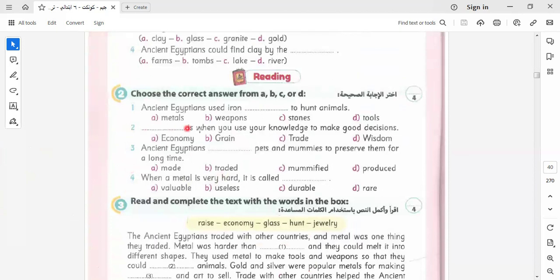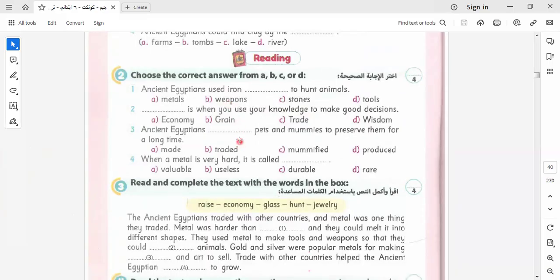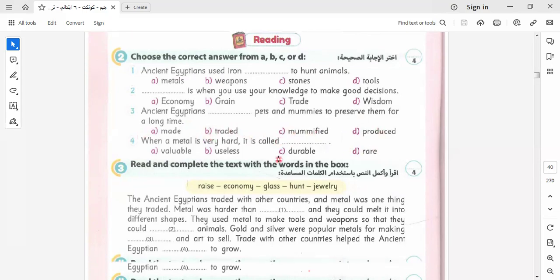Here we have: ancient Egyptians used iron weapons to hunt animals. Wisdom is when you use knowledge to make good decisions. It will be wisdom. Ancient Egyptians mummified bodies to preserve them for a long time. Here it is mummified, not traded, not made, not protected.